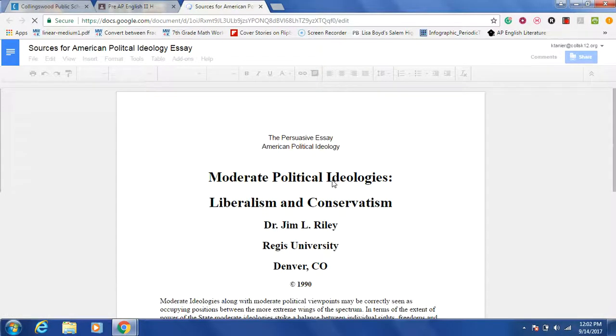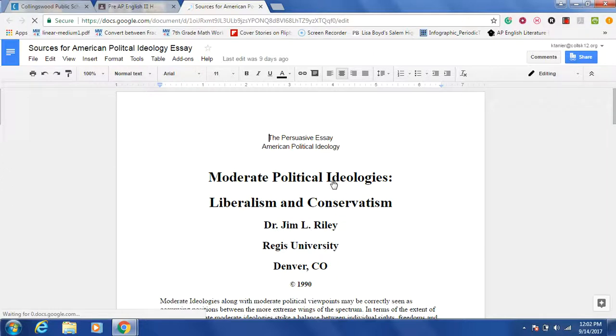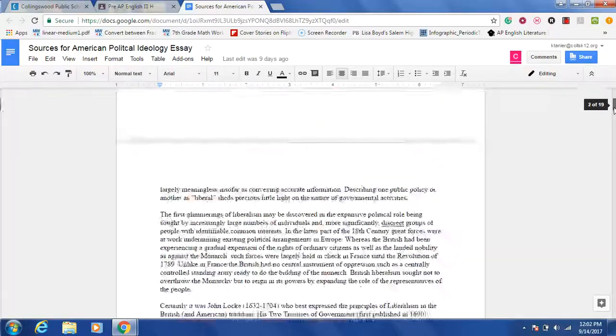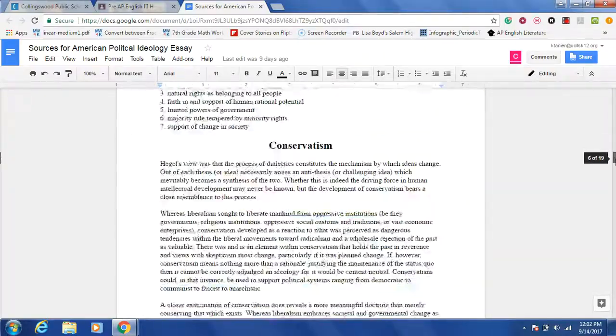And so the question is, you're allowed to have half a note card. But one of the things I would put on that note card is your works cited entry, because you need to have a works cited entry for every document. So how do I do that? Because I didn't give you the URL, did I? Let me see. I'm almost positive I did not give you a URL.